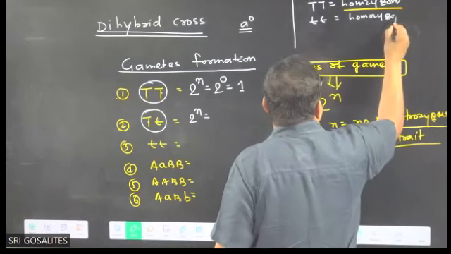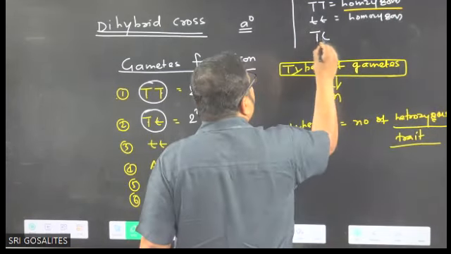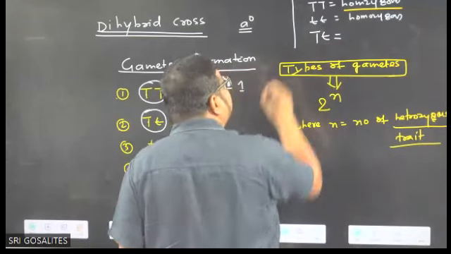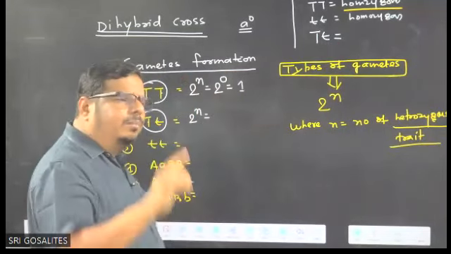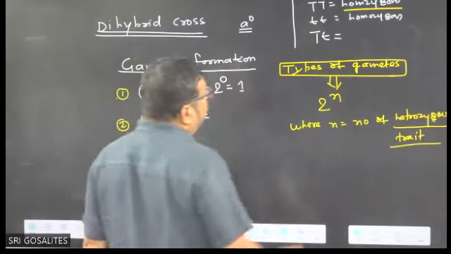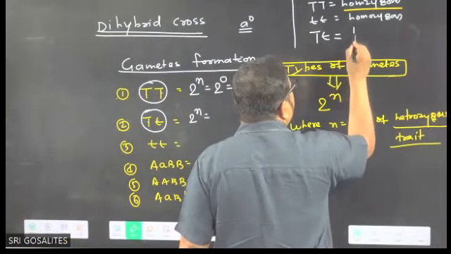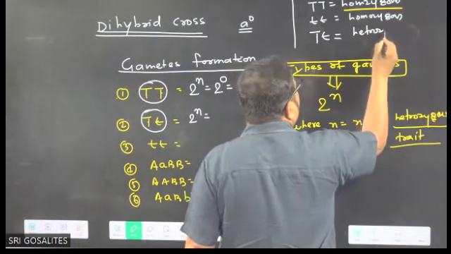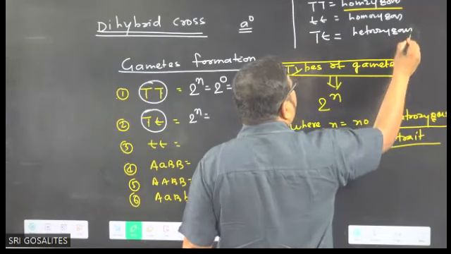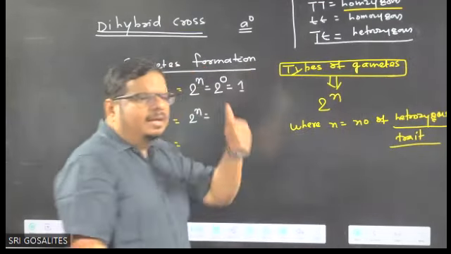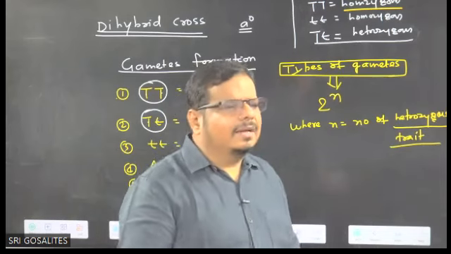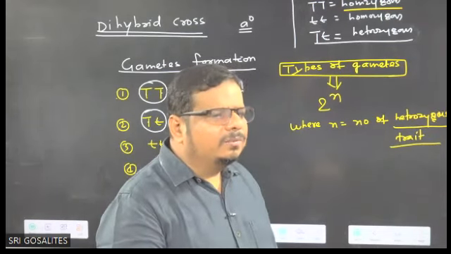Homozygous. If I wrote capital T, small t, here one in capital letter, another in a small letter, both are T itself, but one in capital letter, one in a small letter. So here it will write heterozygous. So you identify how to know homozygous, heterozygous. I hope no one gets stuck now.